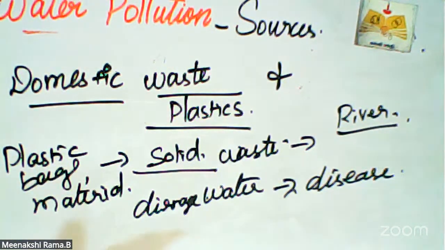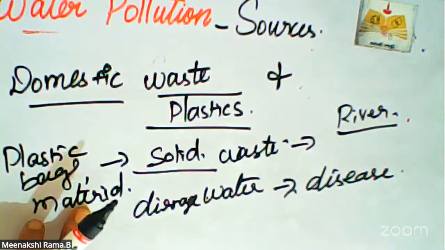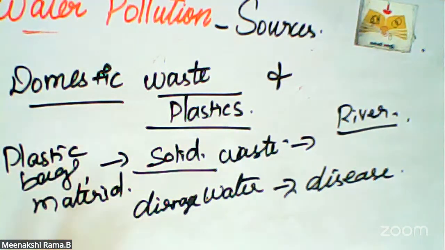So plastics block the drains and they spread the vector. These are all the causes of domestic waste and plastic materials.